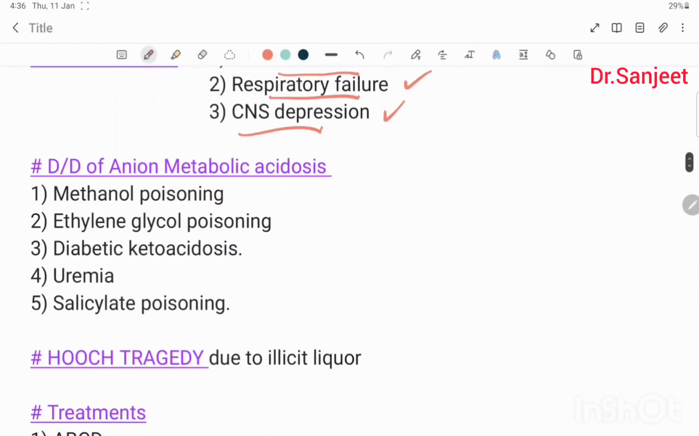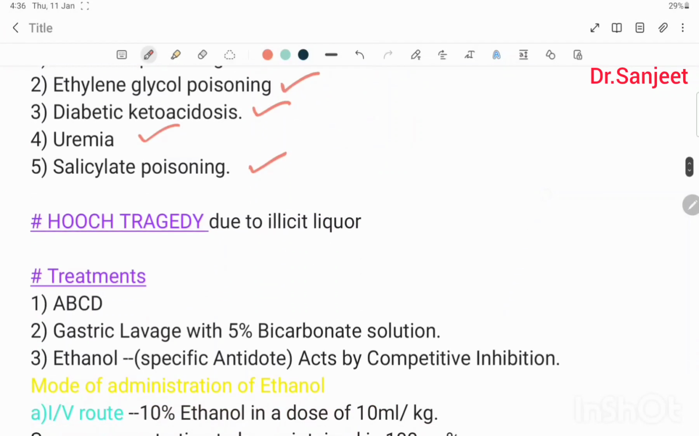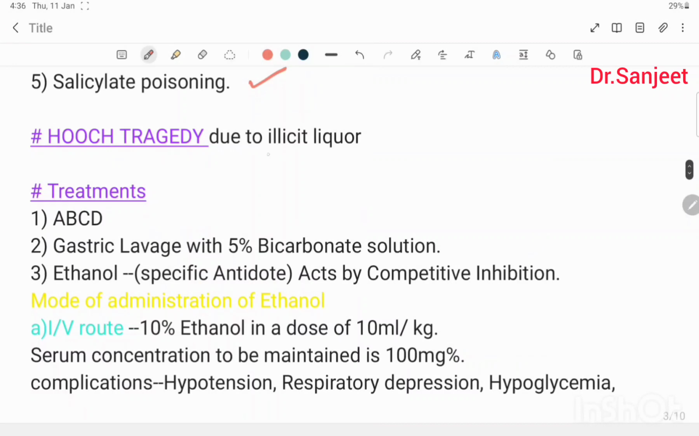Then differential diagnosis of anion gap metabolic acidosis: methanol poisoning, ethylene glycol poisoning, diabetic ketoacidosis, uremia and salicylate poisoning. Then Hooch tragedy is due to illicit liquor. Then treatment ABCD: gastric lavage with 5% bicarbonate solution.